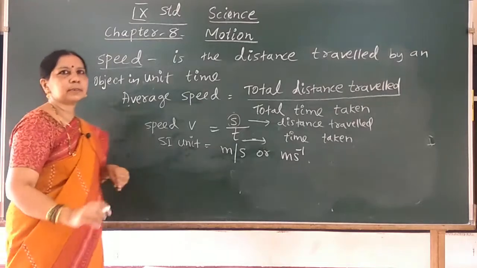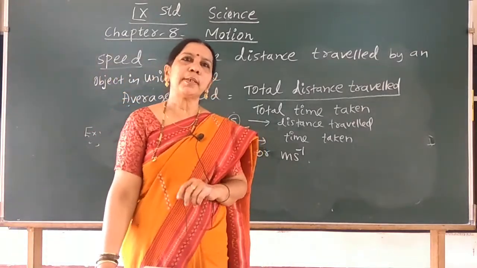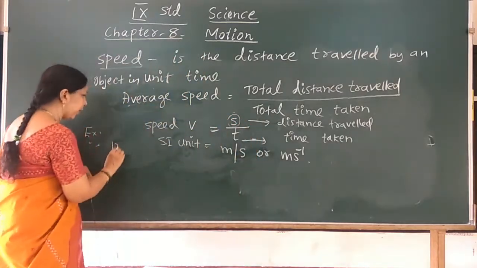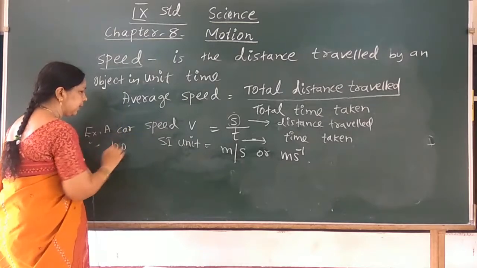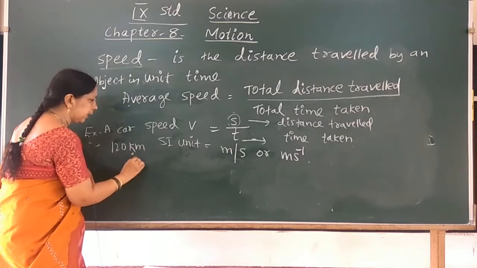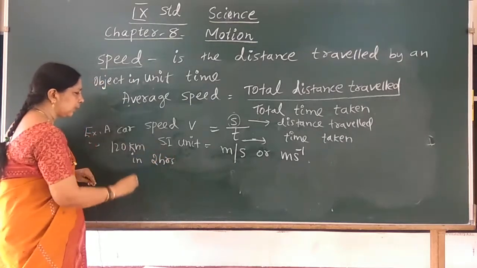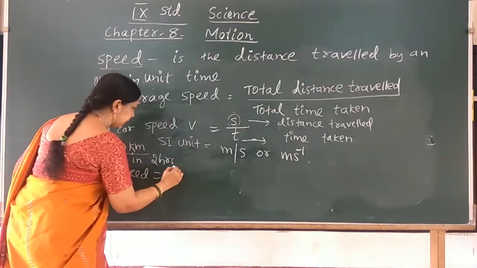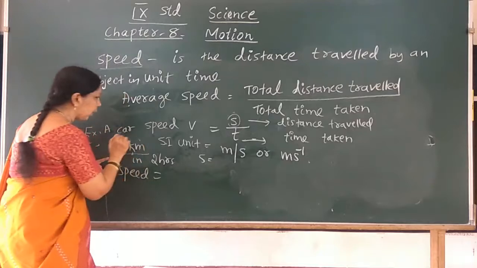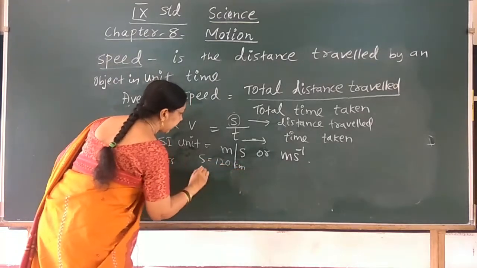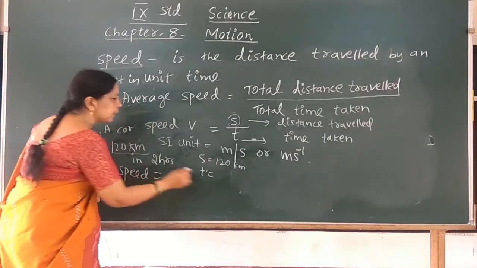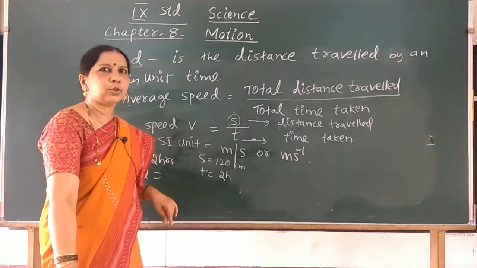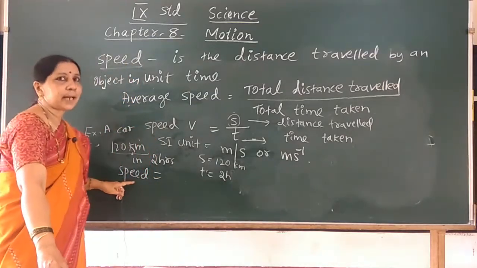A car covers a distance of 120 km in 2 hours. What is its speed? Speed is equal to, means distance travelled. S is given how much? 120 km. And time T is given, which is 2 hours. So both are in kilometer and hour, so you need not convert. Now if it is asked, you have to convert.